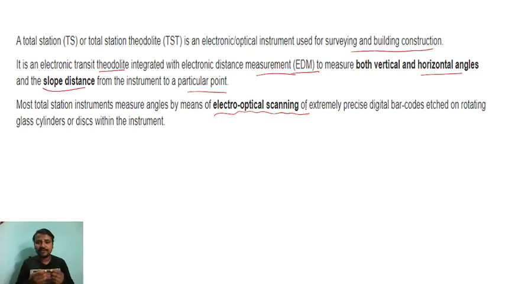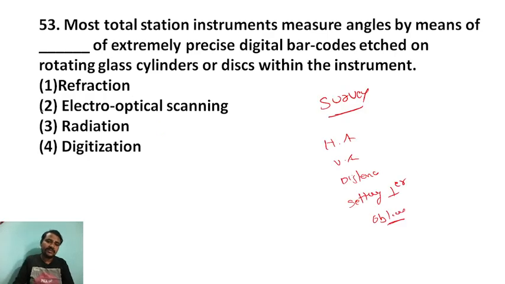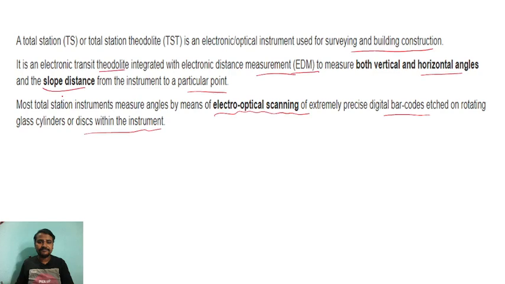Means there is a point, and this is the instrument. The instrument has some rays that go and touch that point and return back to the instrument. That is the electro-optical scanning of extremely precise digital barcodes attached to the rotating glass cylinders or a disc within the instrument. So the answer for this question is electro-optical scanning.